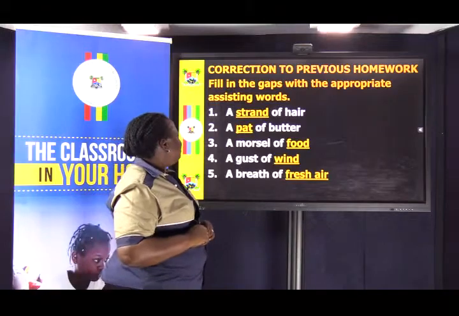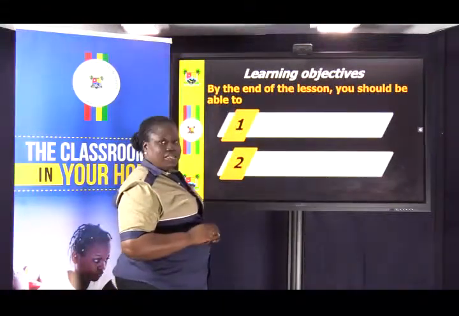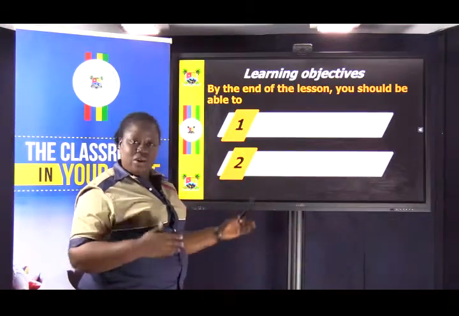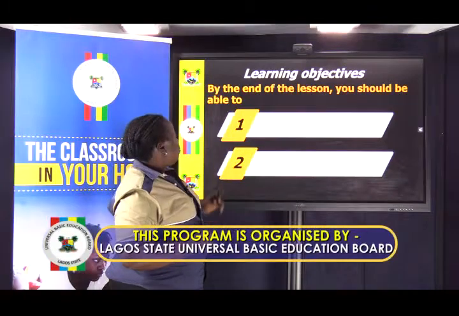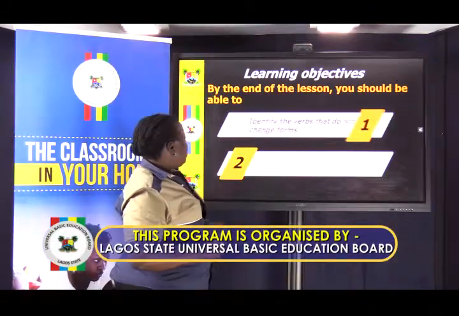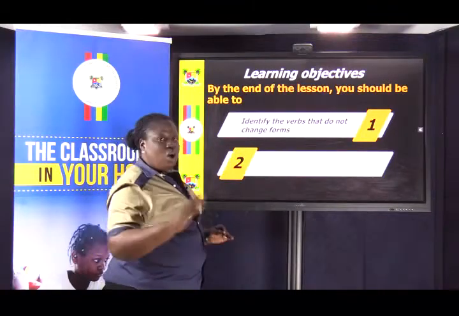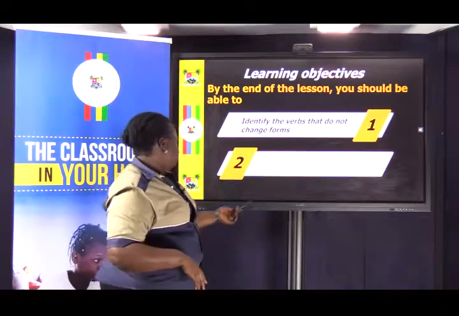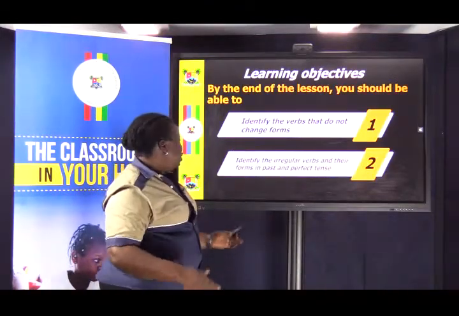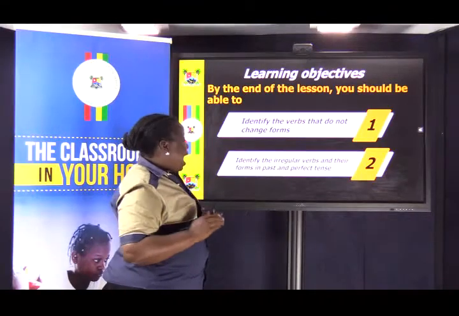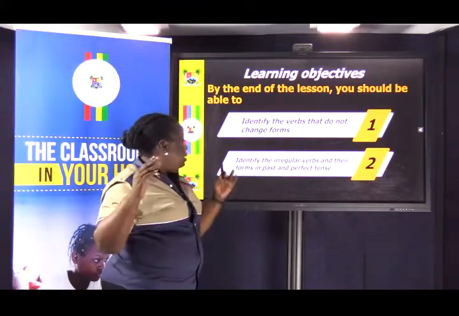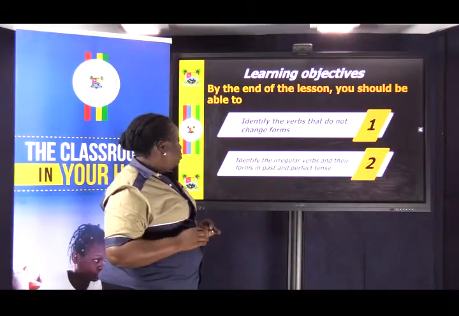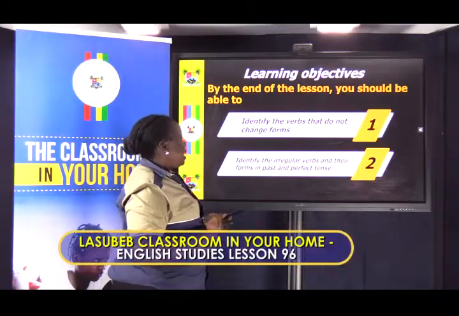Good job, you. Now to the learning objective for today's lesson. Today we're looking at unchangeable verbs and irregular verbs. By the end of this lesson, you should be able to identify the verbs that do not change forms. Not only that, you should also be able to identify the irregular verbs and their forms in the past and perfect tense.